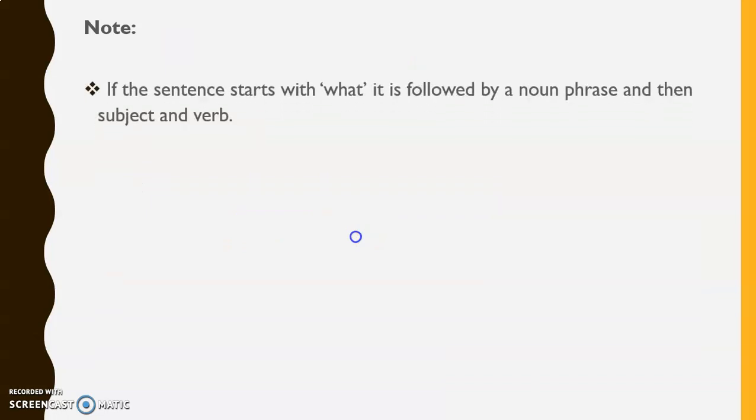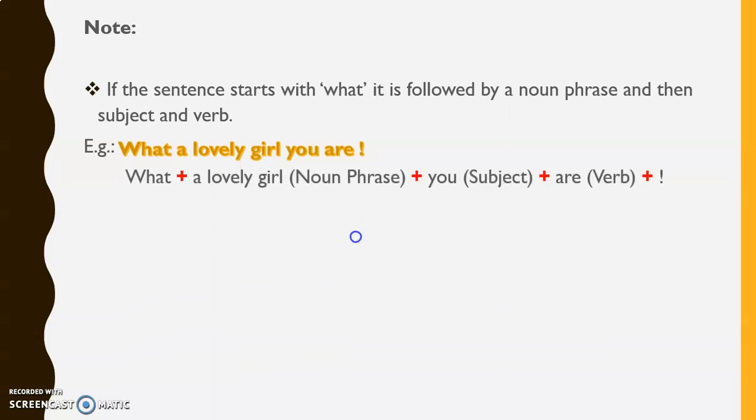You have to note here, if a sentence starts with what, it is followed by a noun phrase and then subject and verb. See the example, what a lovely girl you are. It begins with what, then a lovely girl, it is a noun phrase, then you the subject, then are the verb and exclamation mark.